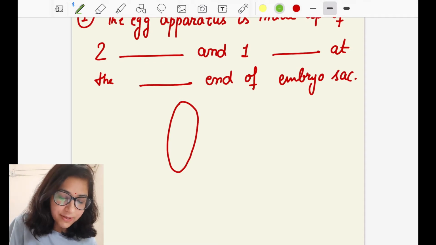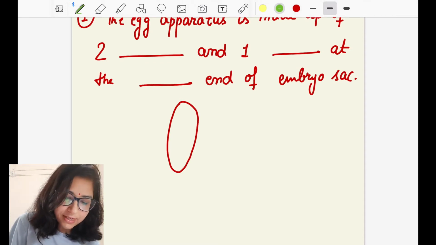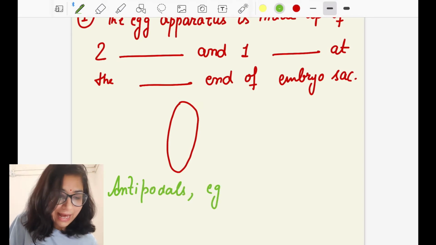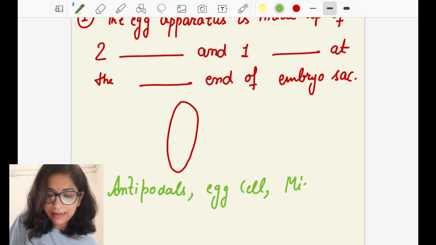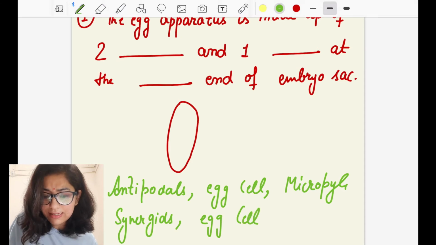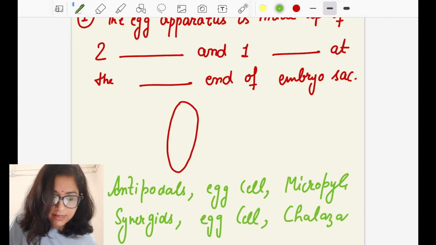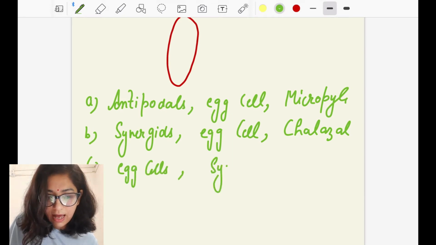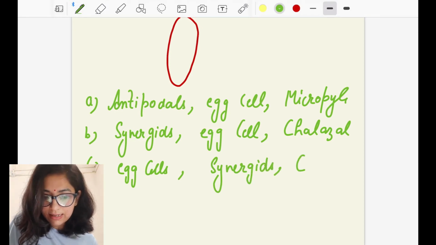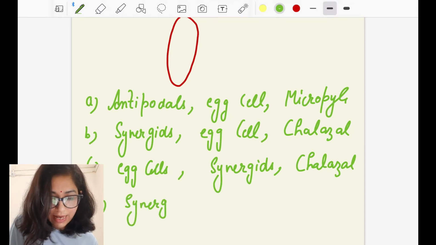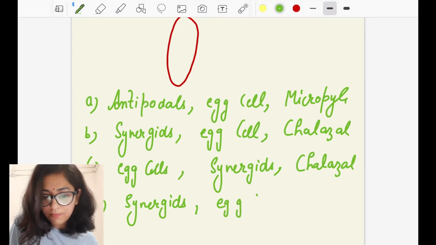Why am I giving you options? Because the question has asked for a few things. The options are: antipodals, egg cell, or micropylar; second, synergids, egg cell, and chalazal; third, egg cells, synergids, and chalazal; and the last option is synergids, egg cells, and micropylar.